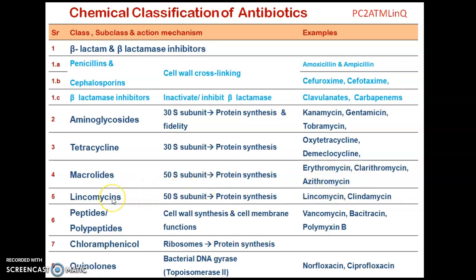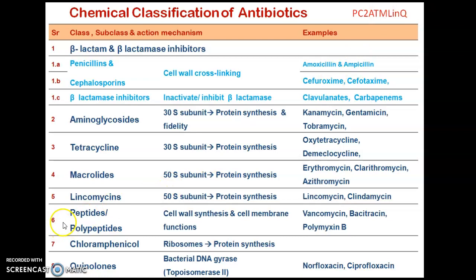The next class is lincomycin. They also bind with the 50S subunit, and they inhibit protein synthesis. The examples are lincomycin and clindamycin. This lincomycin will stand like this, as I have explained in the classification.